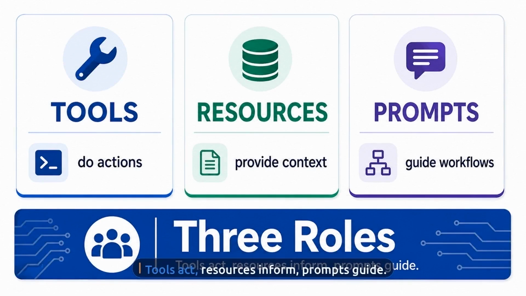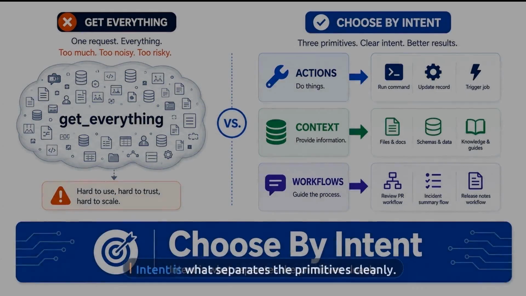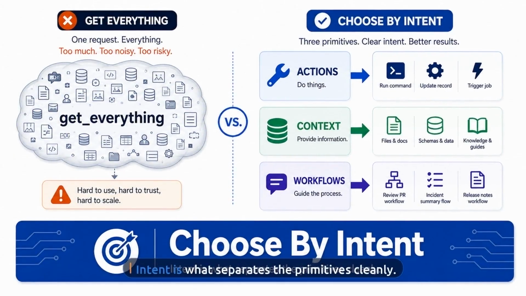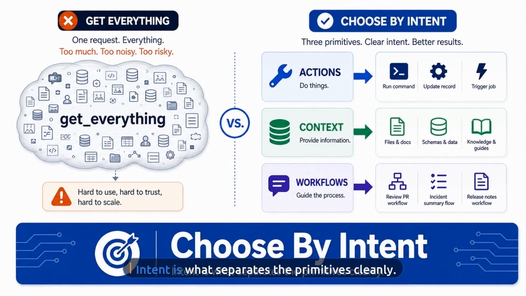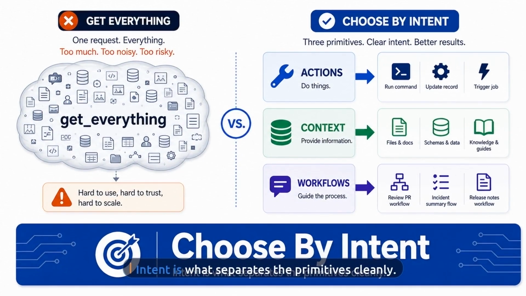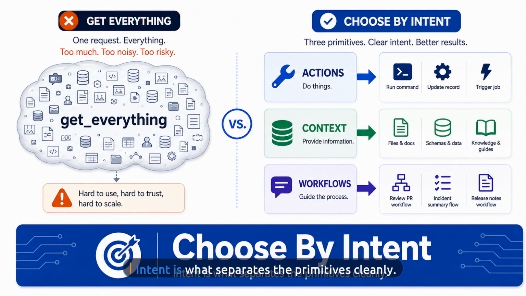Tools do actions. Resources provide context. Prompts guide workflows. That one rule will prevent a lot of bad architecture decisions. Once you think in intent, the system gets easier to design. You stop building one giant capability blob and start choosing the right primitive for the job.